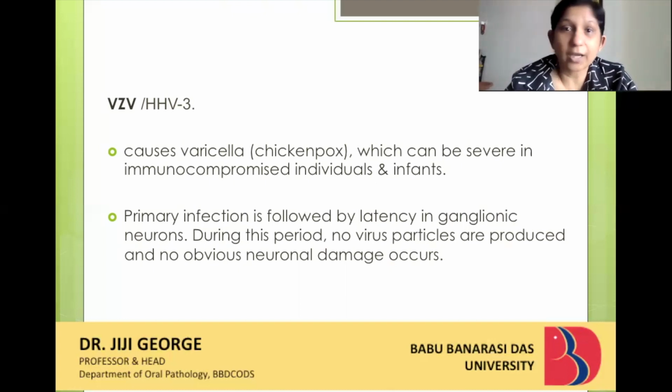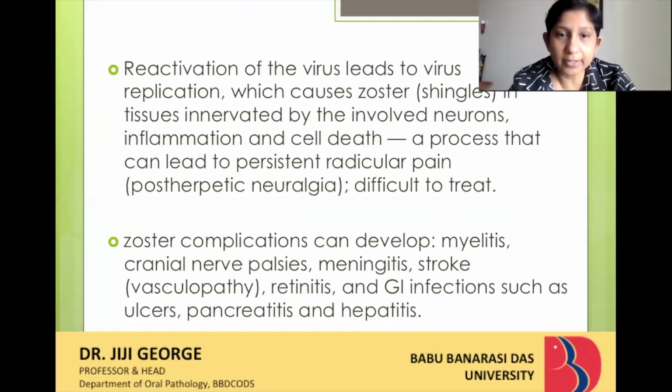So that is when it comes into play again and causes a secondary infection called herpes zoster. So varicella virus is a human herpes virus type 3, and it causes two infections in humans: mainly the primary infection called chickenpox and the secondary infection which is called herpes zoster. So there are certain differences, though it is caused by the same virus. There are some differences between the features of chickenpox and herpes zoster. So we'll come to all of that in detail in this class.